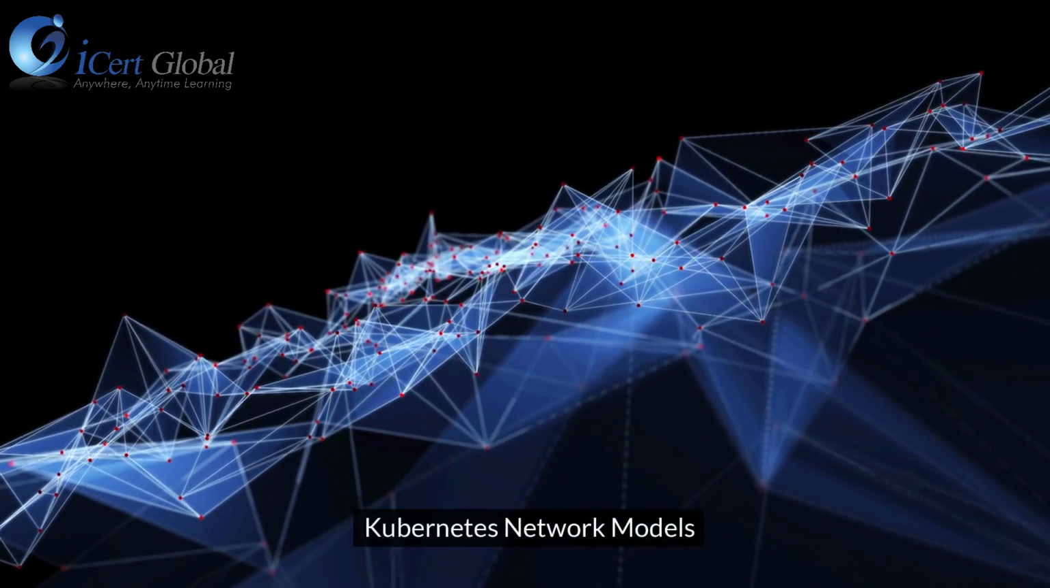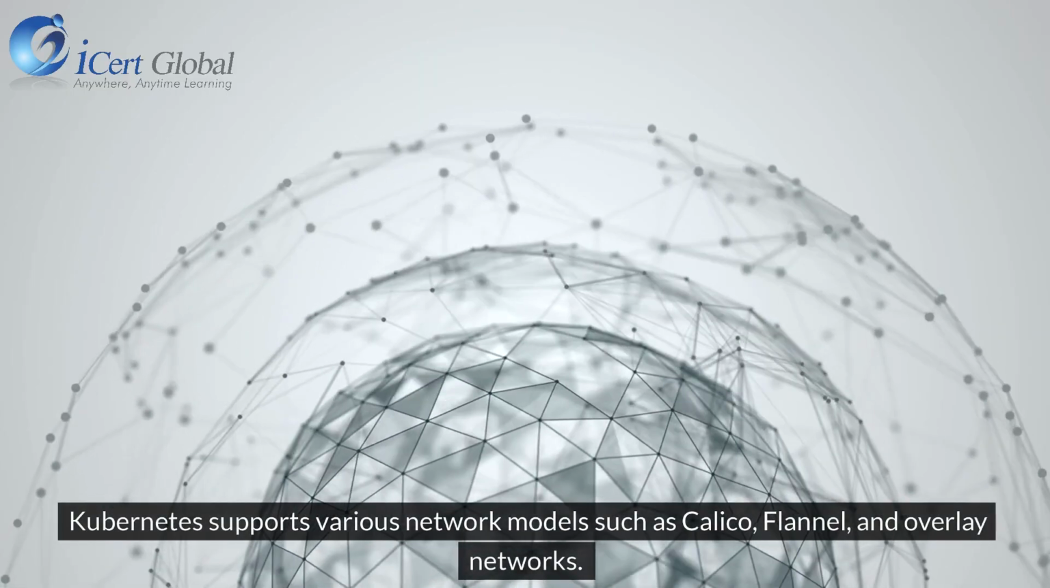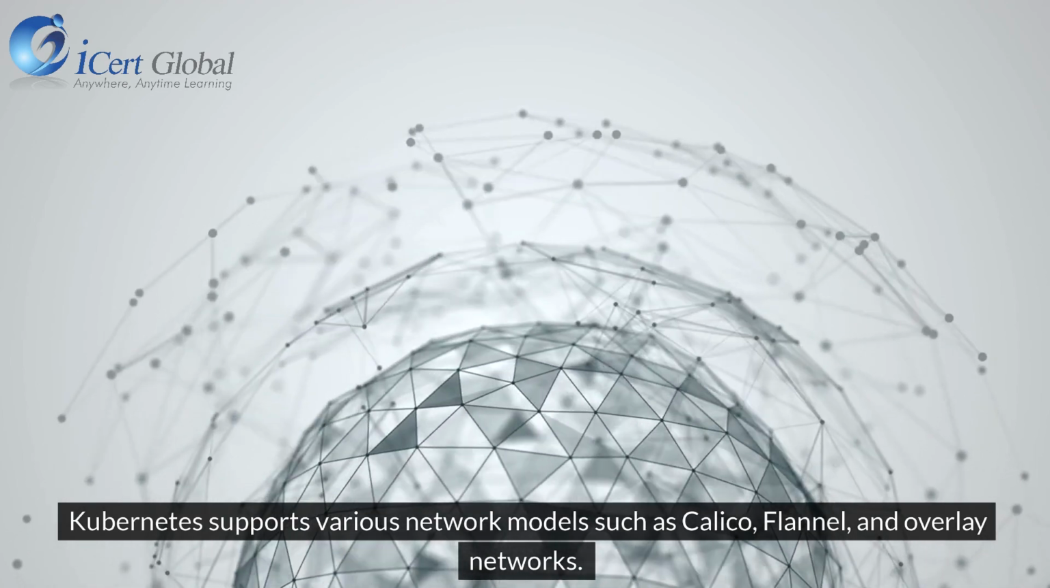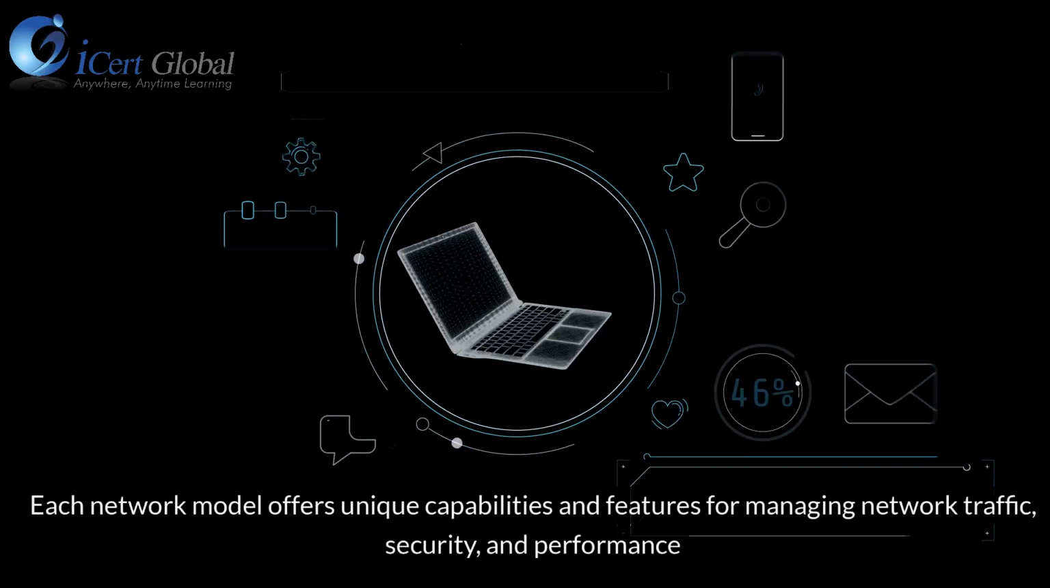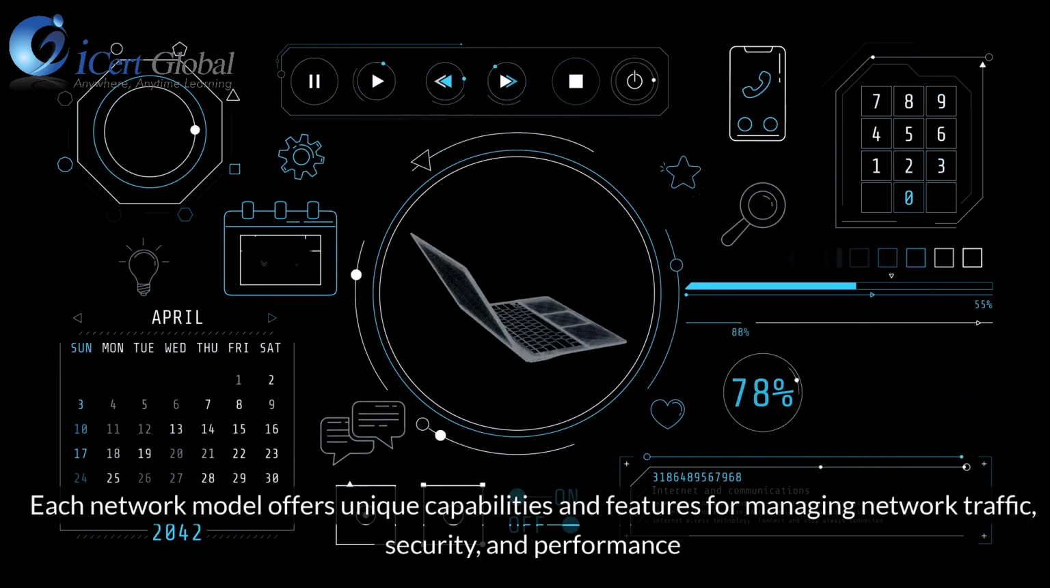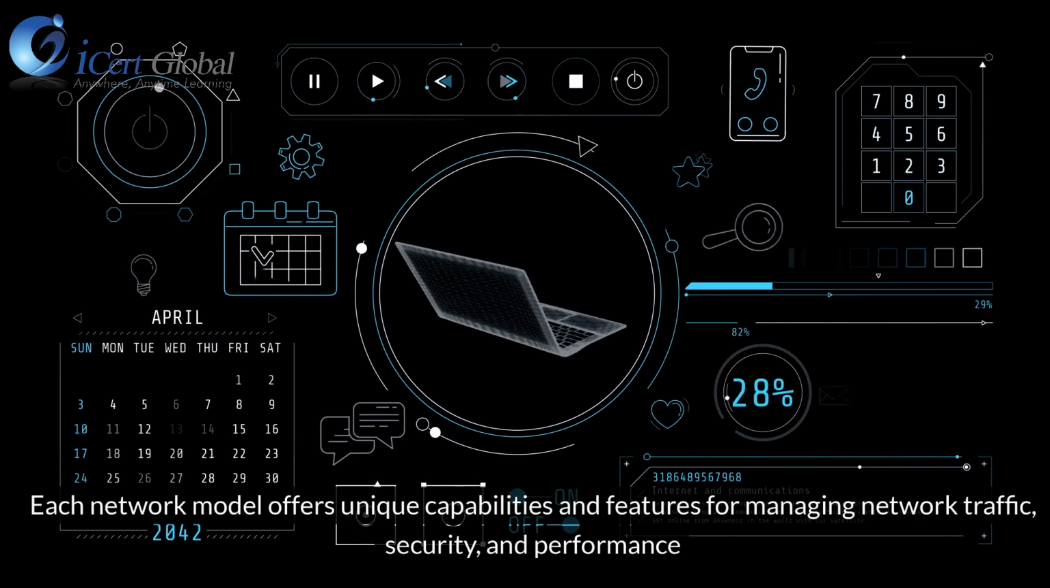Kubernetes network models. Kubernetes supports various network models such as Calico, Flannel, and overlay networks. Each network model offers unique capabilities and features for managing network traffic, security, and performance.